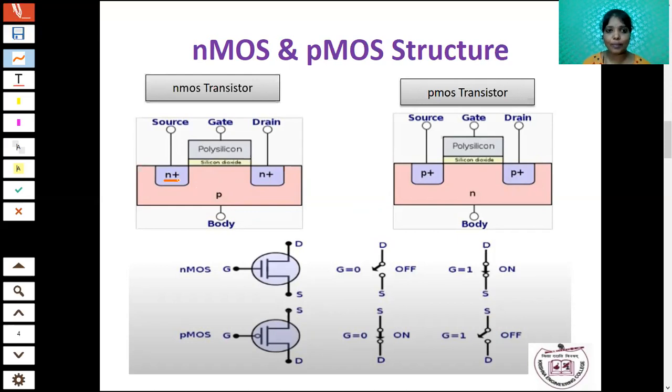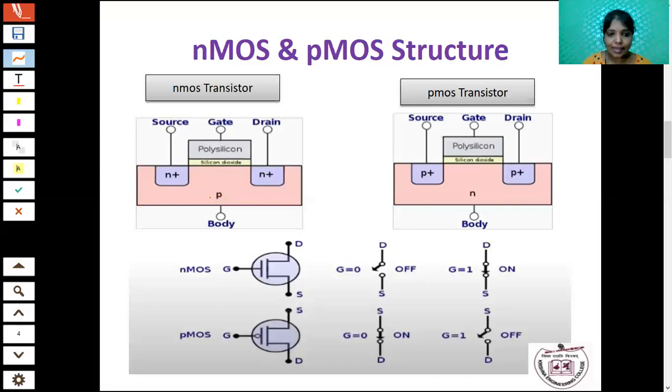Doping means adding an impurity. So N plus means what? It is heavily doped. That is, more impurity material is added to the pure semiconductor material. Okay. So in the NMOS transistor, the first thing is you have to use a P substrate. This P substrate is also called the bulk or body.